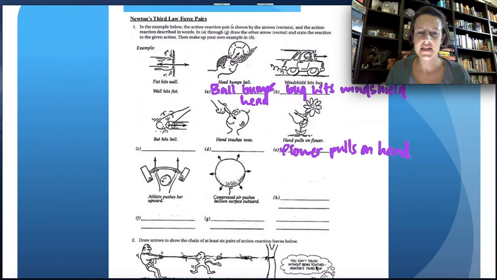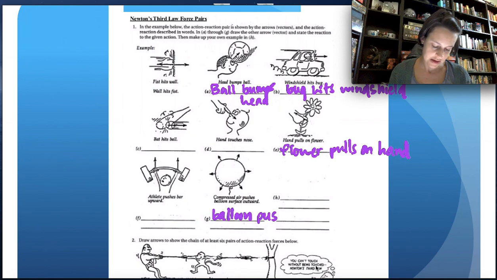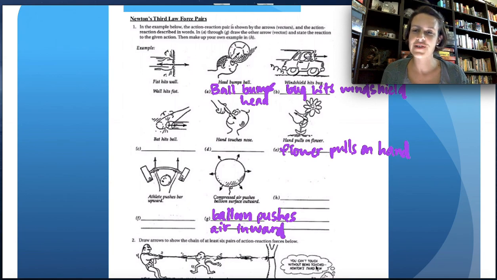Letter G, compressed air pushes balloon surface outward. Balloon pushes air inward. We could go through and do every single one of these, but I don't think you probably need to. Hopefully you're seeing the pattern. Really, the only part that people sometimes struggle with in the third law is just remembering that it's just two objects acting on each other. So you don't ever want to introduce a third object, right?